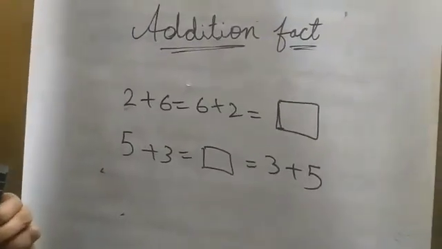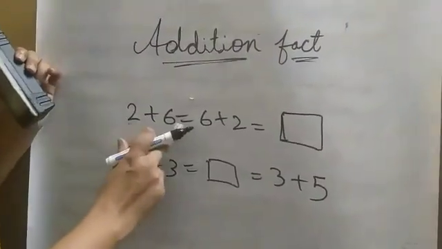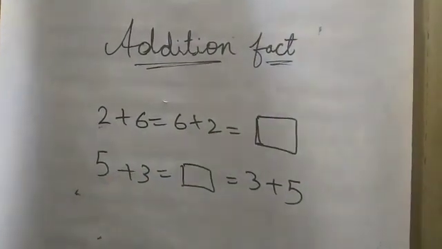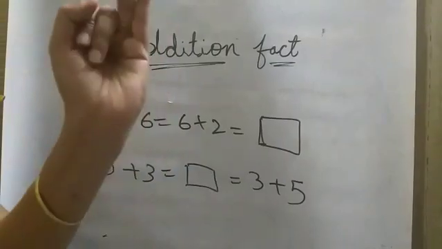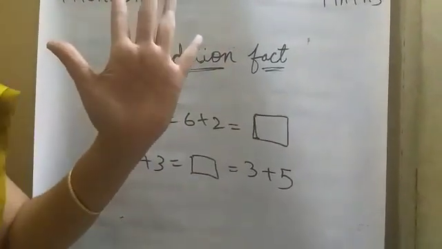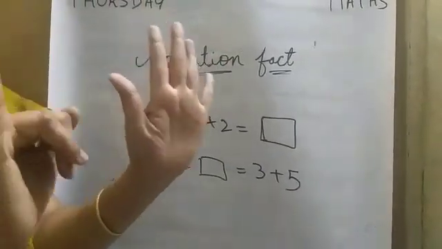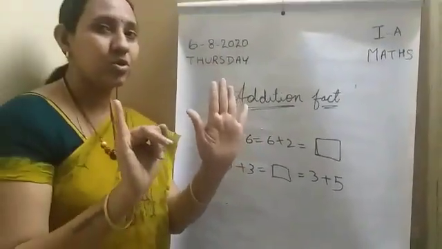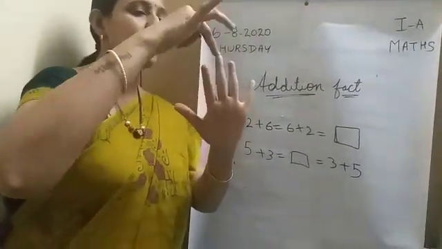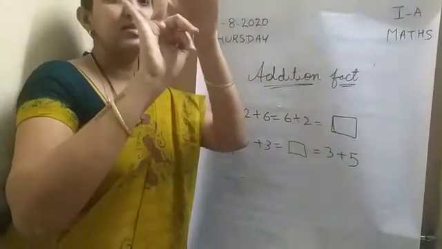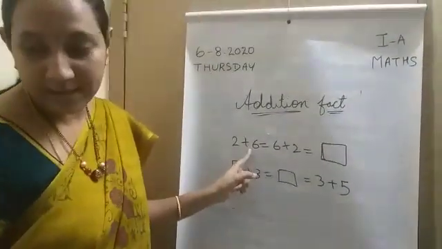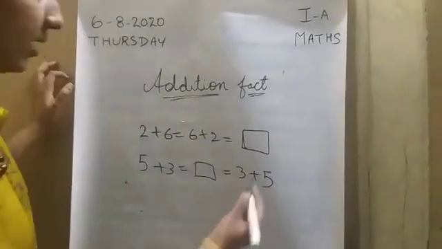Let us see some examples, children. 2 plus 6 is equal to 6 plus 2. So what will be my answer? Let us count. 1, 2, 3, 4, 5, 6. Yes, 6. Another 2. 1, 2. So my answer will be 8. 1, 2, 3, 4, 5, 6, 7, 8. 6 plus 2 is equal to 2 plus 6. My answer will be 8.